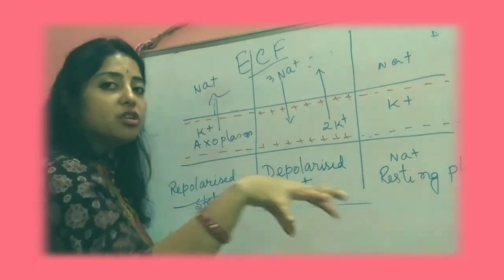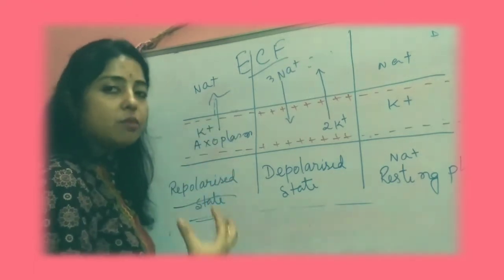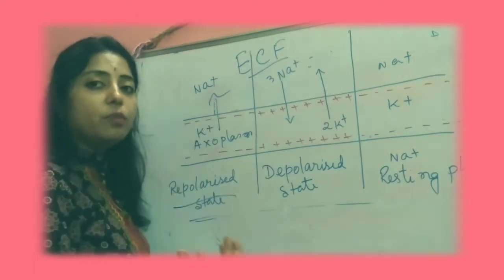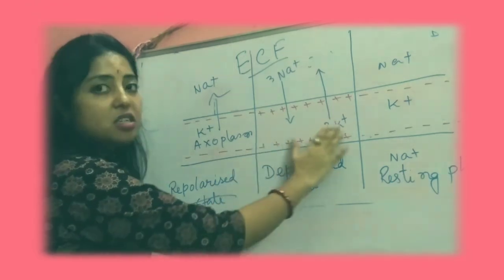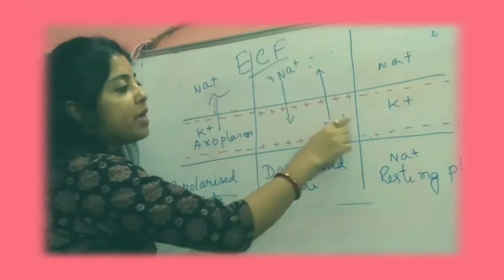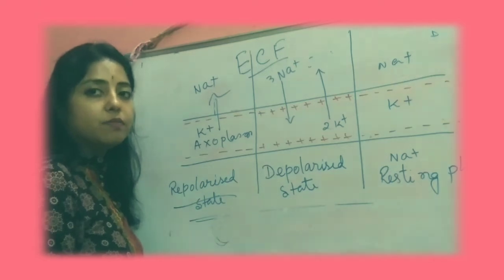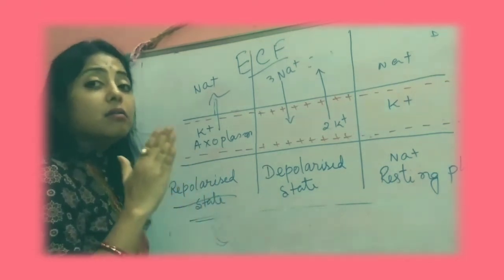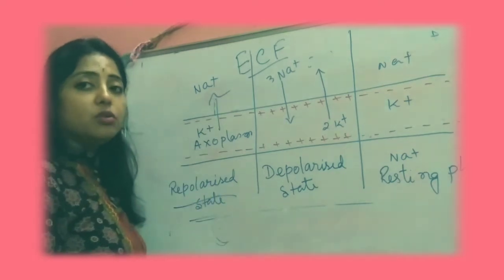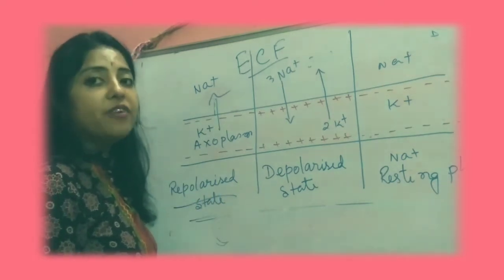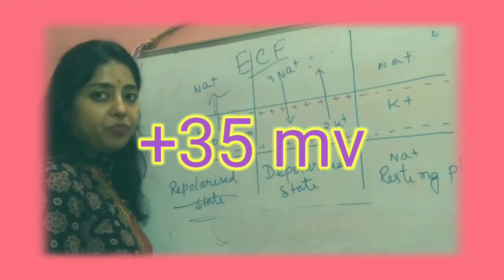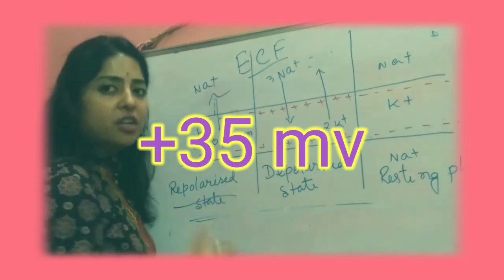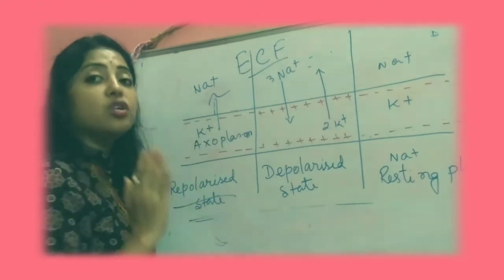That means the concentration of the positive ions will be increasing here in the exoplasm. The maximum depolarization will be plus 35 MV to 40 MV, okay, 35 to 45 MV. And this is known as the depolarized state.